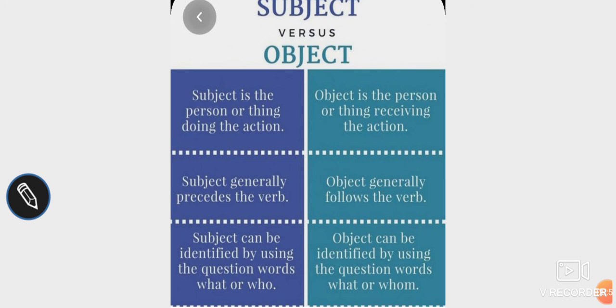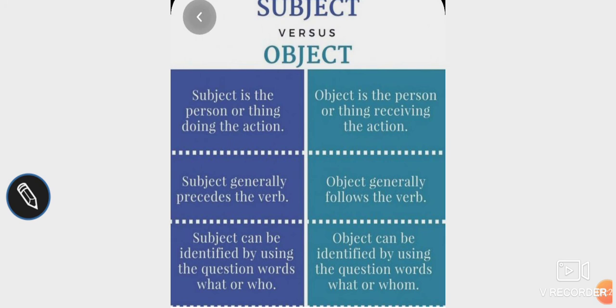Okay. Who has found the earring? She has found the earring, for example. Meeta is cooking dinner. To identify the subject, you can simply ask the question, who is cooking the dinner? Then we know that Meeta is cooking the dinner. Then the object can be identified by using the question words like what or to whom.